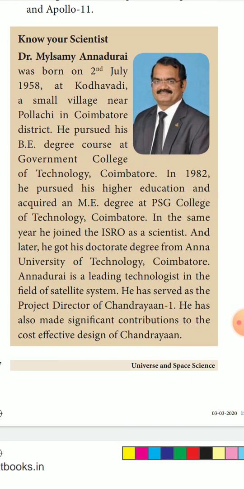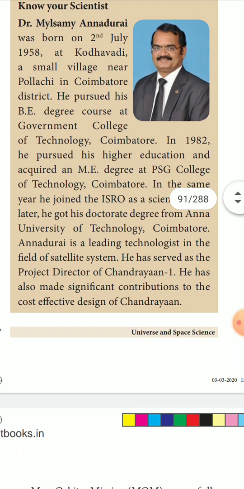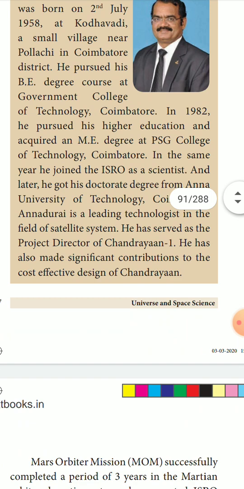Dr. Mylswamy Annadurai was born on 2nd July 1958 at Kodavadi, a small village near Pollachi in Coimbatore district. He pursued his BE degree at Government College of Technology, Coimbatore. In 1982, he pursued higher education and acquired an ME degree at PSG College of Technology, Coimbatore. In the same year, he joined ISRO as a scientist, and later he got his doctorate degree from Anna University of Technology, Coimbatore.